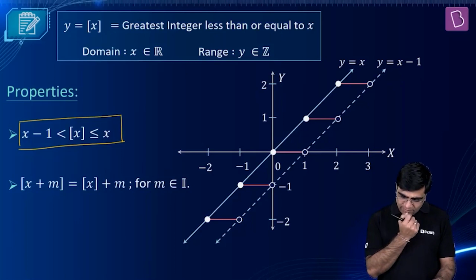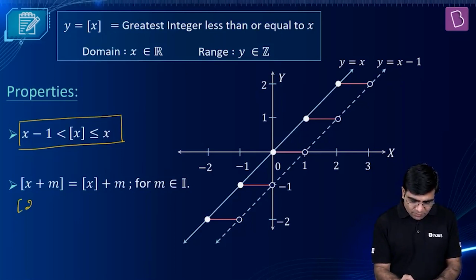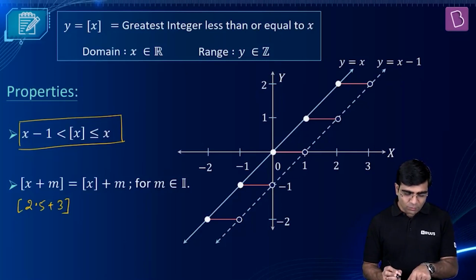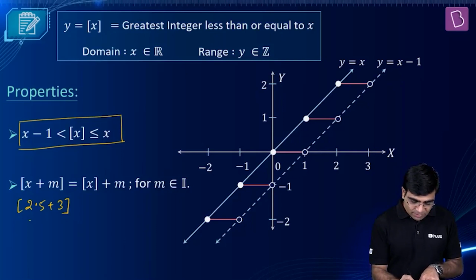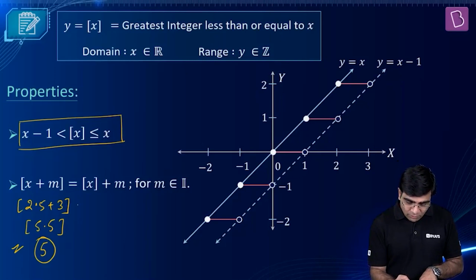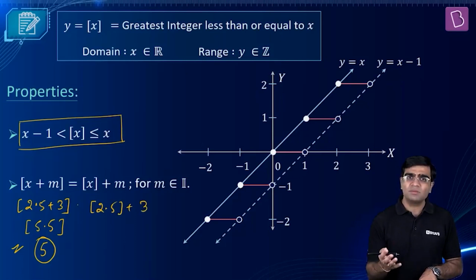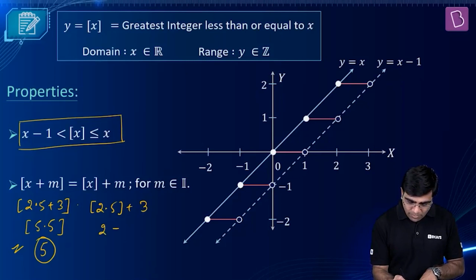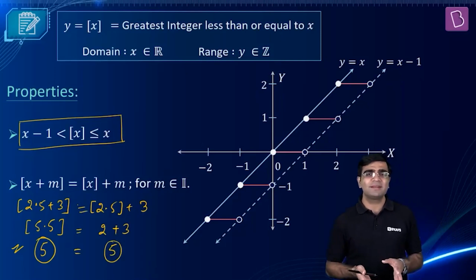So, let's say if I choose x to be some 2.5 and m as 3. So what is the GIF of 2.5 plus 3? That will become nothing but GIF of 5.5, and the integer before 5.5 is what? 5. So I can simply report this answer as 5. Good. Let's verify whether the right hand side is correct or not. So what is GIF of x? So according to this it should become equal to GIF of 2.5 plus 3. What is GIF of 2.5? So the integer before 2.5 is what? 2 plus 3. What is my result? Oh, they are equal. That's why the general statement is, guys.